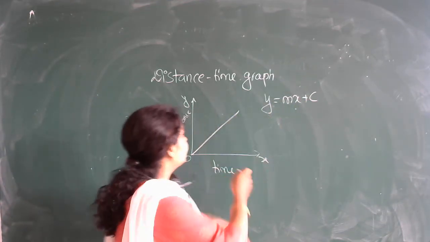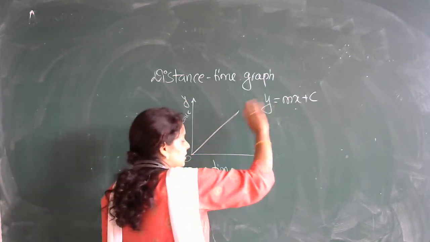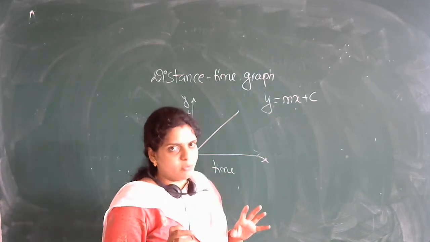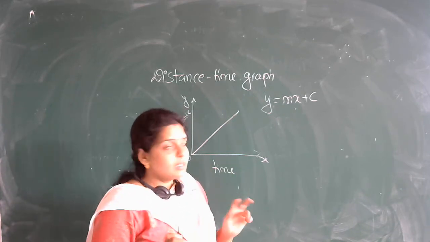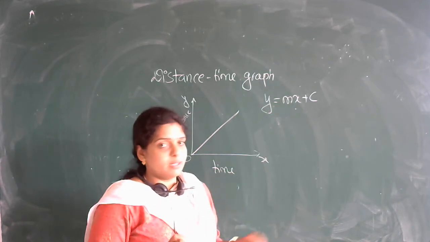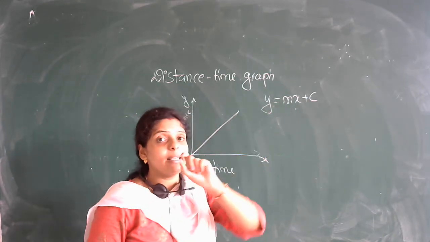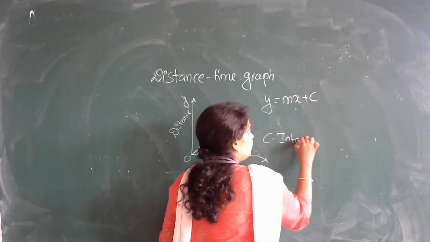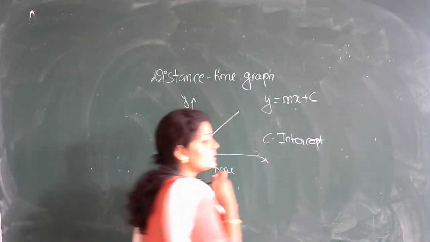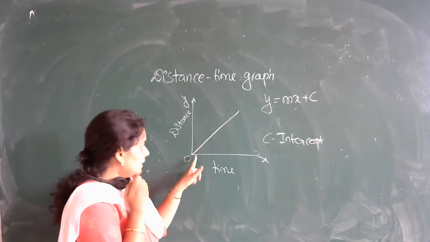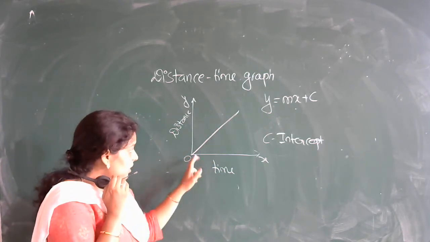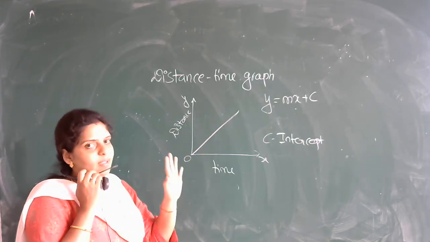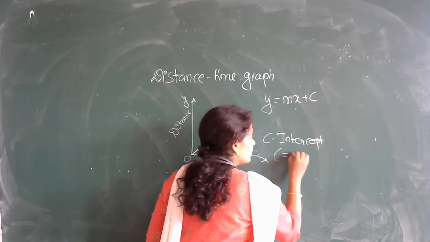What is y? That is the y coordinate, represented by y here. What is x? That is the x coordinate, meaning the x component whatever we are taking. What are m and c? That is the main concept here. C is the intercept. What is intercept? Do you know? See here your straight line, एक straight line किधर जा रहा है देखो, 0 पे है. So the intercept value is 0.